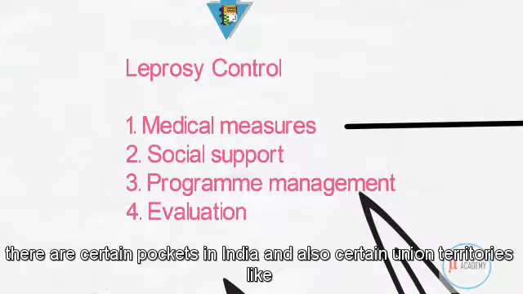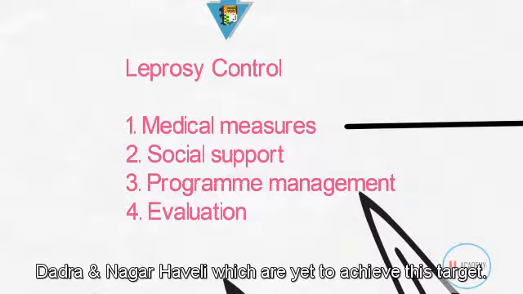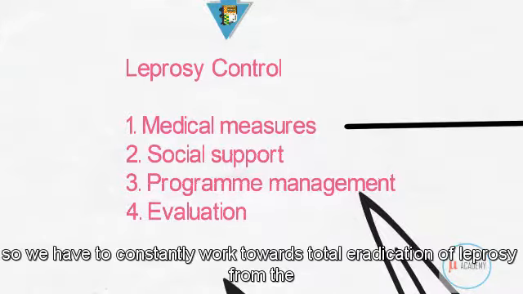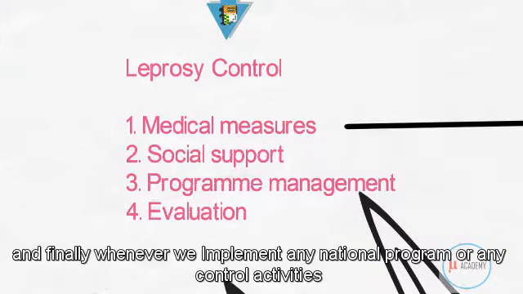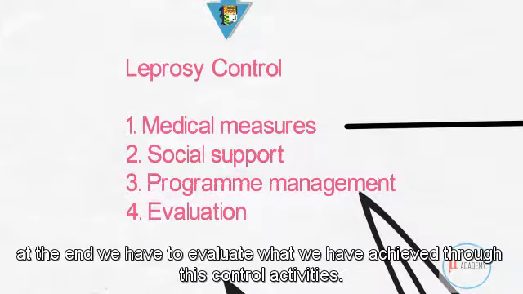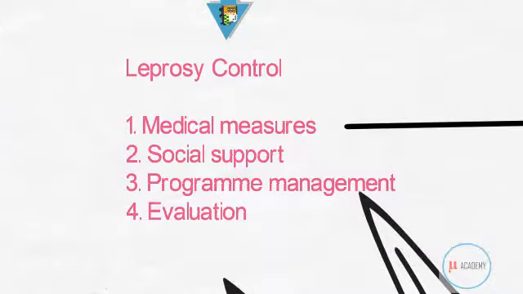There are certain pockets in India and also certain union territories like Dadra and Nagar Haveli which are yet to achieve this target. So we have to constantly work towards total eradication of leprosy from the whole world. We should not stop at just the elimination of leprosy. And finally, whenever we implement any national program or any control activities, at the end we have to evaluate what we have achieved through these control activities.